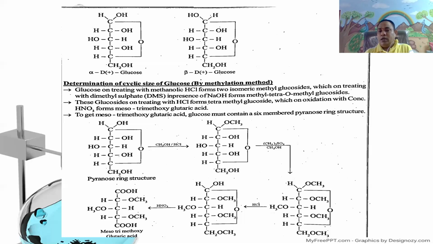That is, here this methyl tetra O-methyl glucoside on treatment with HCl gives the tetramethyl glucoside, that is CHOH, CHOCH3, CHOCH3, CHOCH3, CH, CH2OCH3. It is 1, 2, 3, 4. It is tetramethyl glucoside. This tetramethyl glucoside on oxidation with concentrated nitric acid forms meso-trimethoxyglutaric acid.